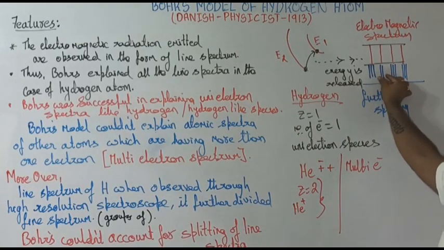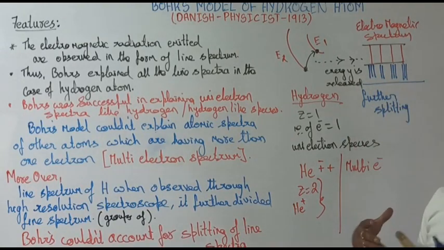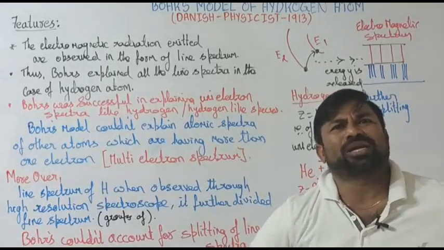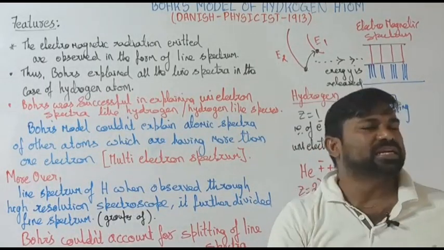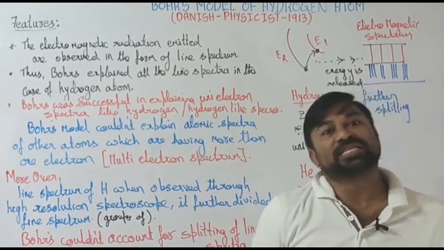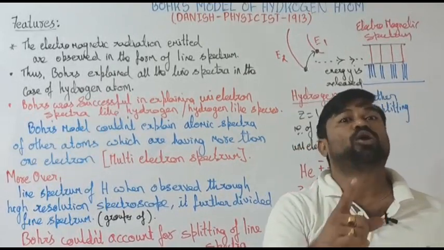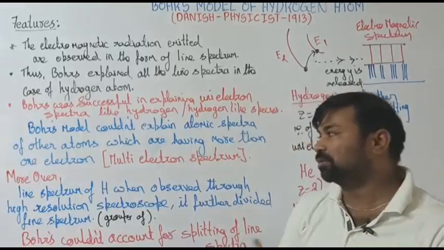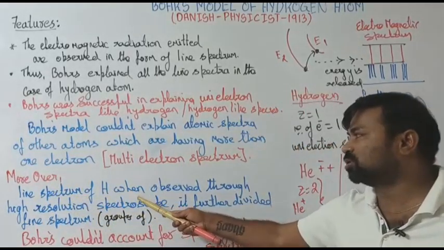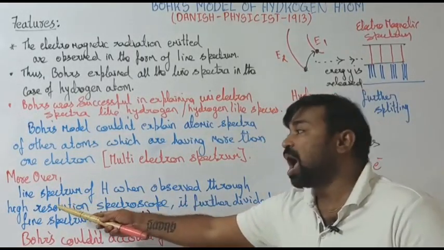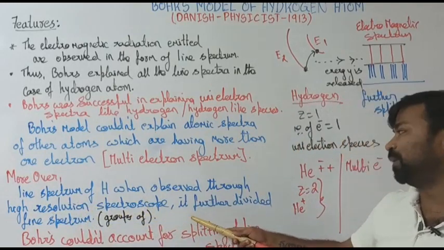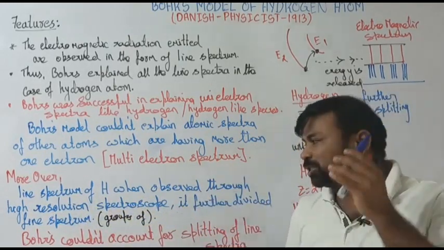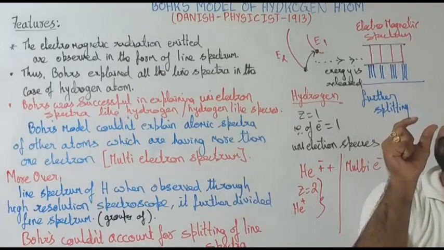This is one group, this is one group, this is one group. When asked the reason for this, Mr. Niels Bohr was not able to explain. This also we can consider as one of the limitations of Mr. Niels Bohr. The line spectrum of hydrogen, when observed through a high resolution spectroscope, is further divided into fine spectrum, that too in the form of groups.